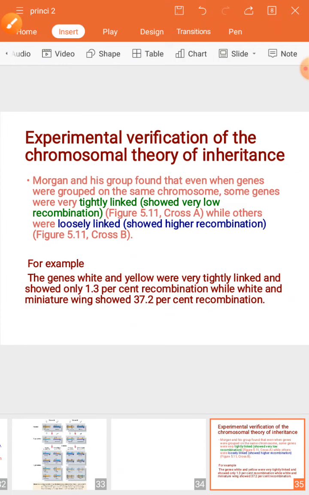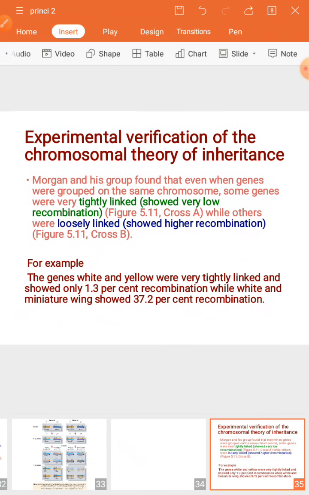So you know about the two, one is your white and yellow body that were dominant, shows the recombinant 1.3% recombination, or the new combinations we say.